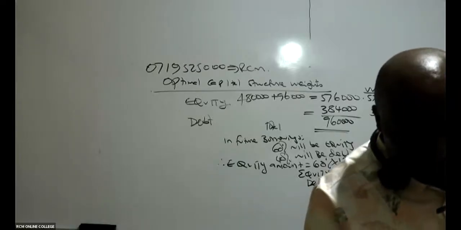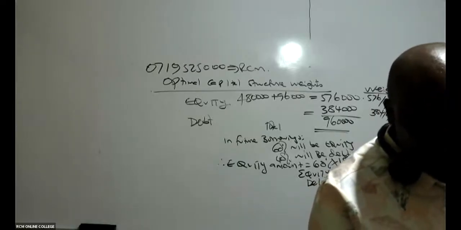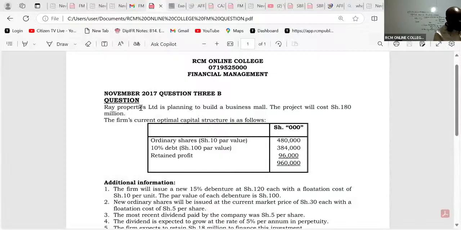Where do you get the 180? Thanks for asking. Remember, Ray Properties Limited is planning to build a business mall. The project will cost how much here? 180 million. So this is the amount you are looking for.